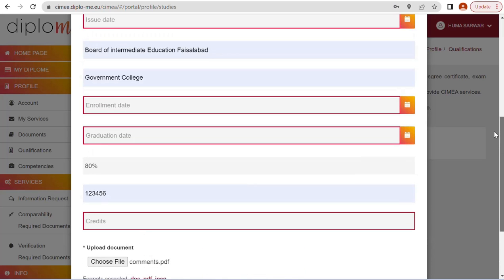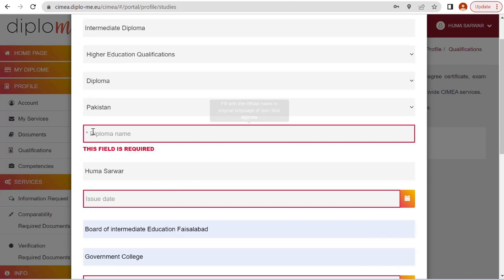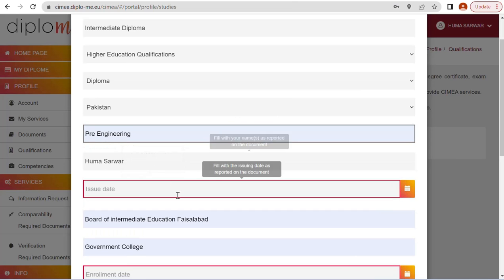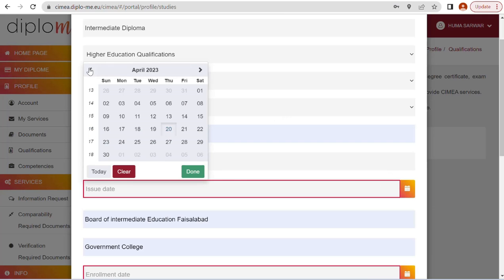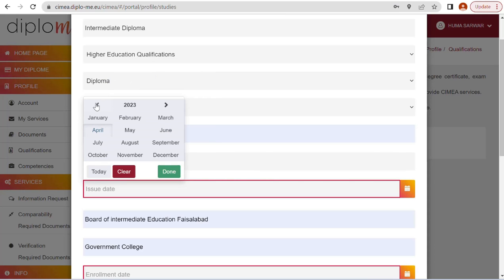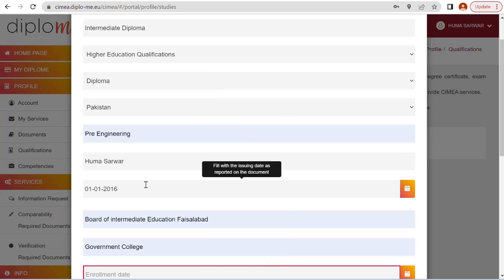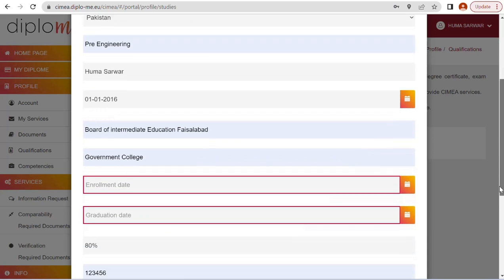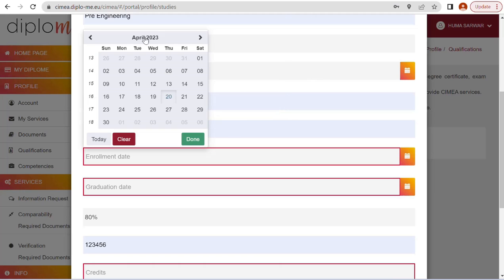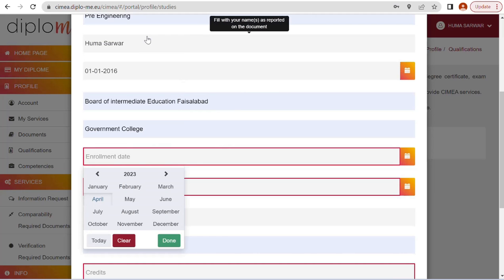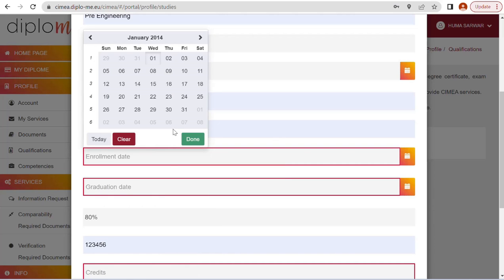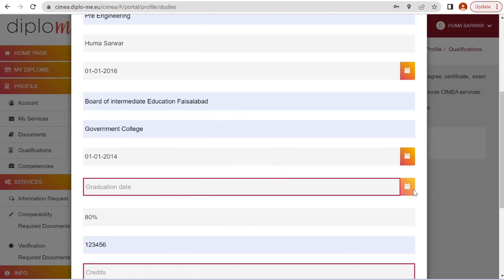Okay, now I have to do this one. Diploma name, that is pre-engineering. Issue date, suppose I say the issue date is January 1st. Please check your documents, always check your documents. Enrollment date, okay, and graduation date.